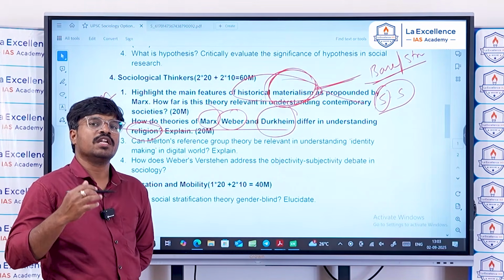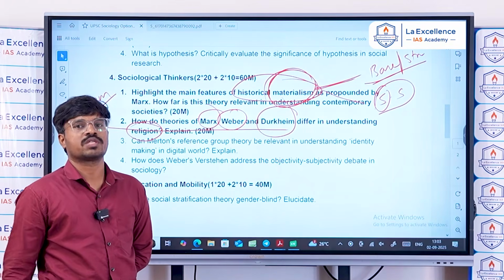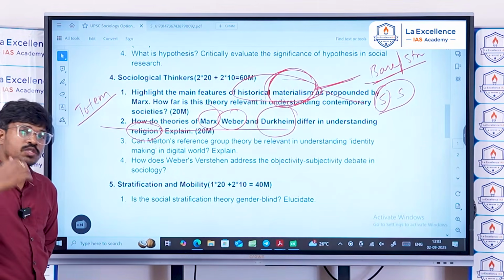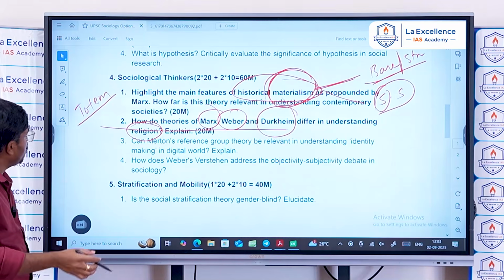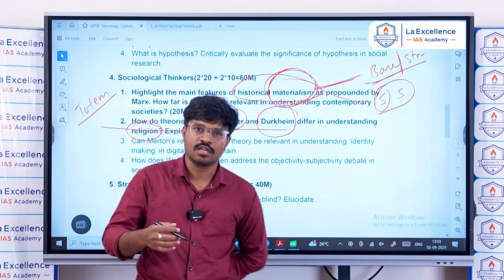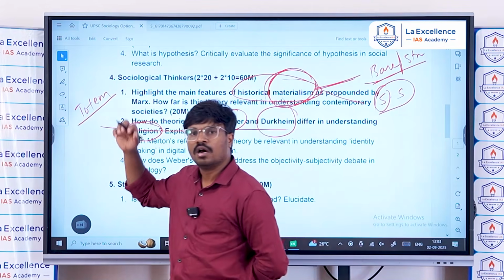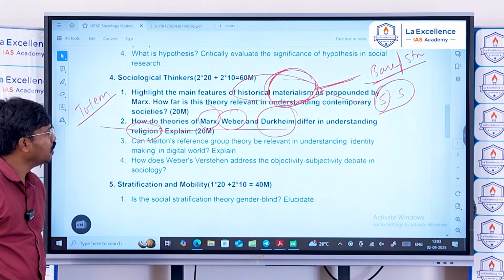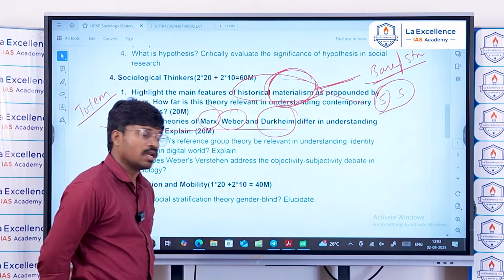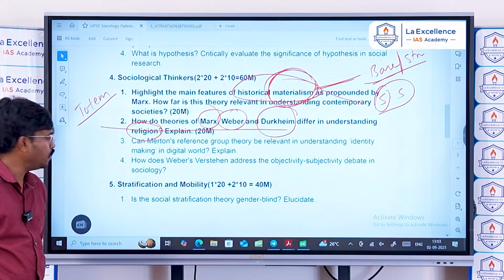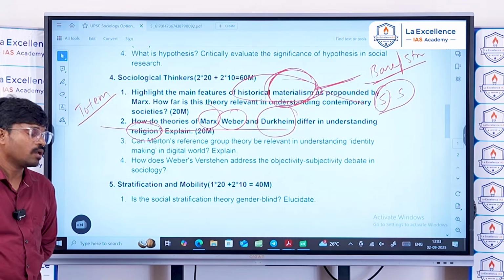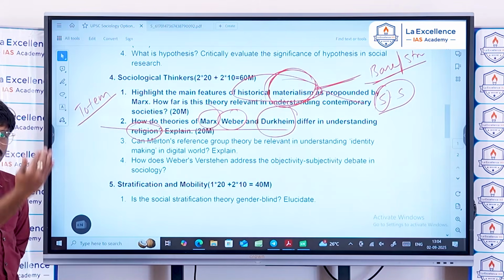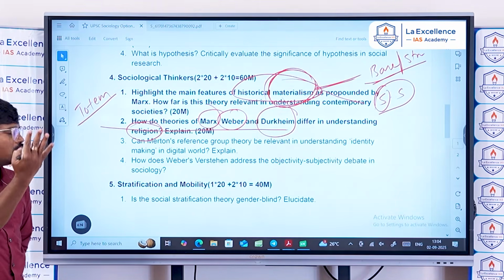So his understanding is that religion has an integrative force in society, and it ensures solidarity in society. He explained this solidarity, integration, and the role of religion in society using the totemism of the Australian Aboriginals. That is the theories of Max Weber, Karl Marx, and Durkheim. So you can write this using a table format and the parameter approach, and because it is for 20 marks, you can also write using a flow, or explain the concepts in paragraphs,